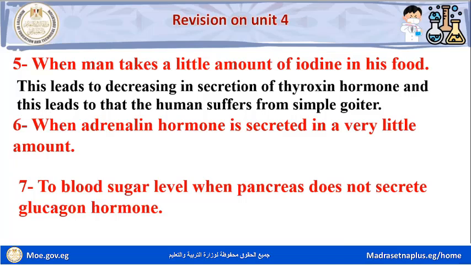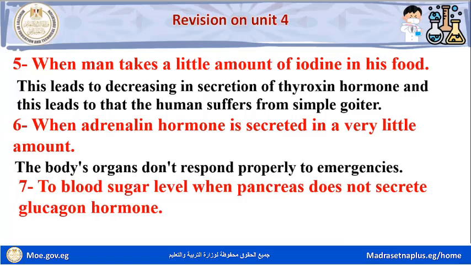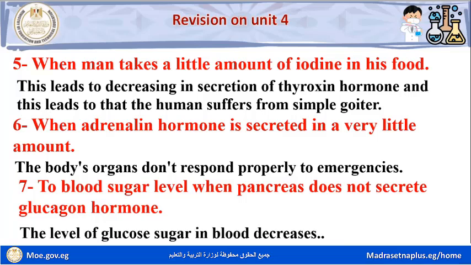Question number 6. When adrenaline hormone is secreted in a very little amount, the body's organs don't respond properly to emergencies. Question number 7. What happened to blood sugar level when pancreas does not secrete glucagon hormone? The level of glucose sugar in blood decreases.